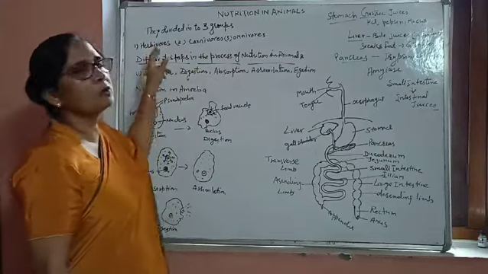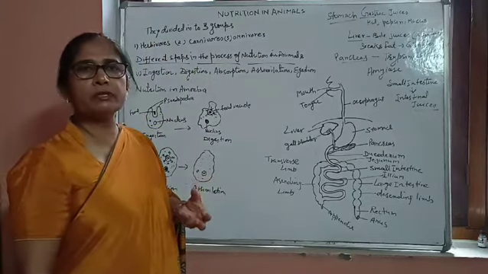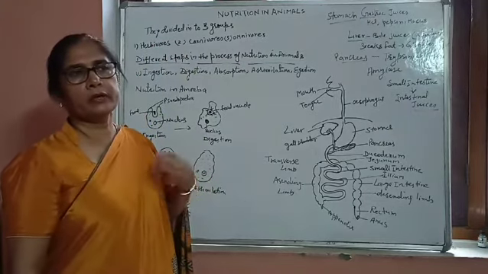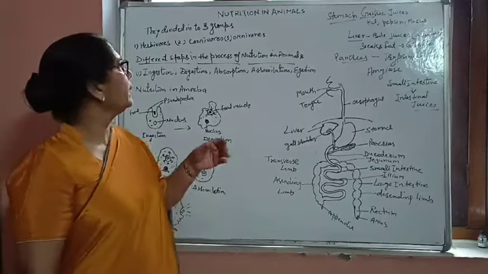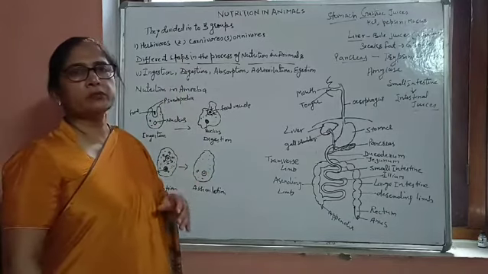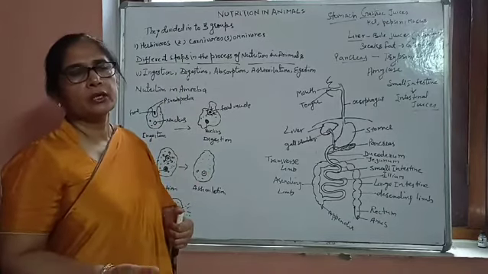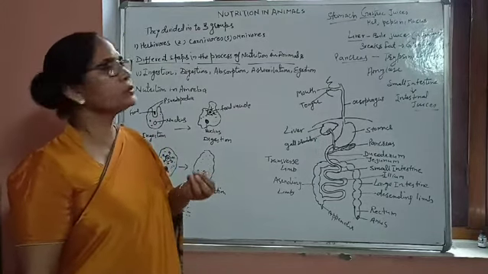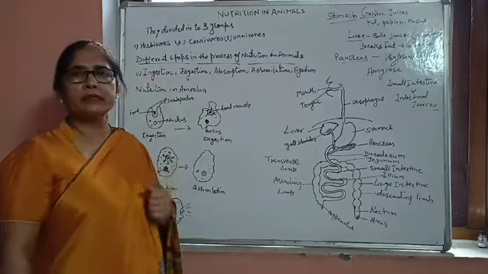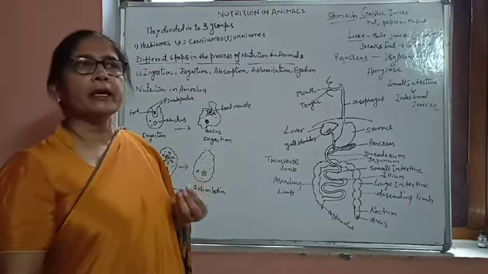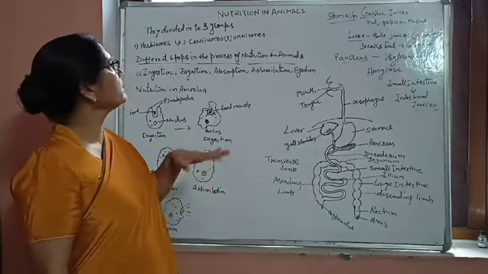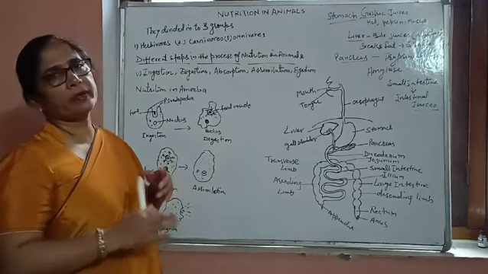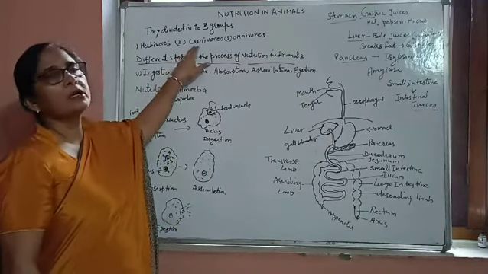As you know, herbivores are those animals which are eating plants directly. They are feeding on the plants, and carnivores are the animals which are eating flesh or meat only. So you can give examples for herbivores: cow is there, buffalo is there. And for carnivores you can give the example: lion is there, leopard is there, and tiger is there, because these are the animals which are eating meat only or flesh only, and these are known as the carnivores.